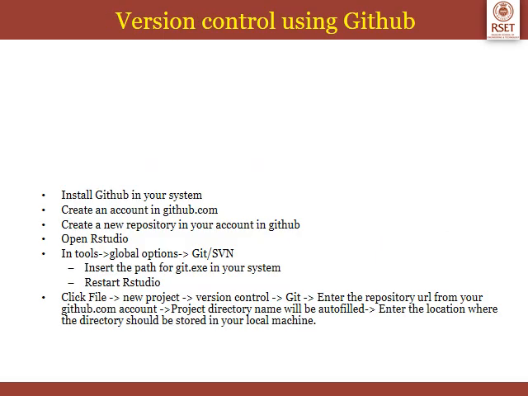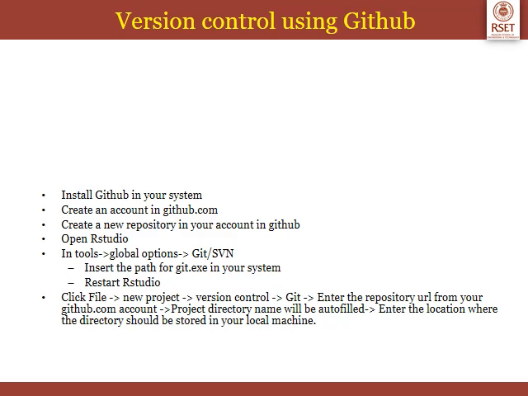Now we learn how to ensure version control of your projects using GitHub. To do that, initially we have to install Git in our local machine. So based on your operating system, you have to install it. I installed GitHub Desktop in my Windows machine. So next we have to create an account in github.com. I'm sure most of you would have already done these steps. Next we have to create a new repository in your account in GitHub.